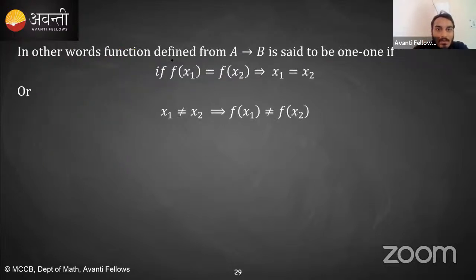In other words, a function defined from A to B is said to be one-one if f of x1 is equal to f of x2 implies x1 is equal to x2, or x1 not equal to x2 means f of x1 is not equal to f of x2. Both are the same thing. Is this clear? So if this is happening, then straight ahead our function is one-one. Clear है सबको? कोई डाउट नहीं होना चाहिए वन-वन में.